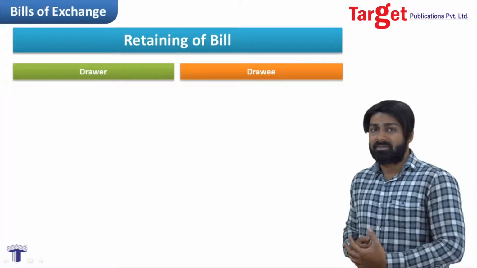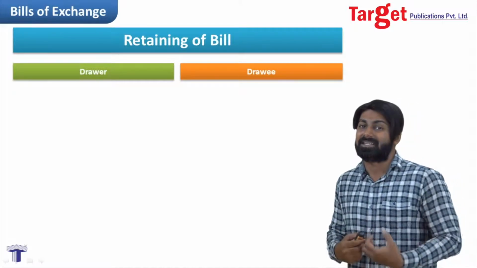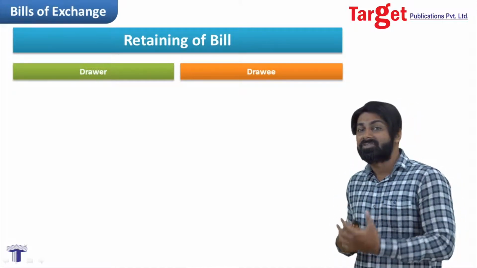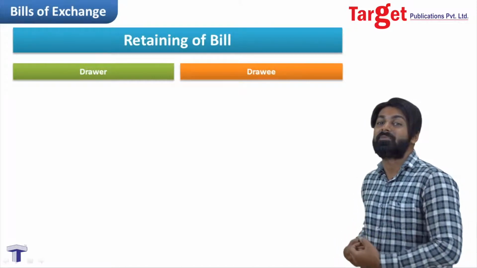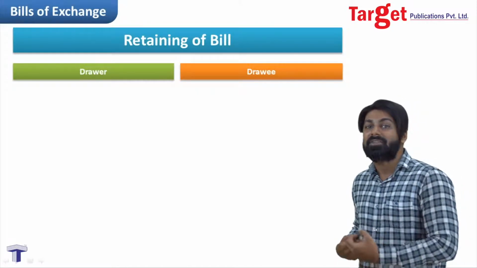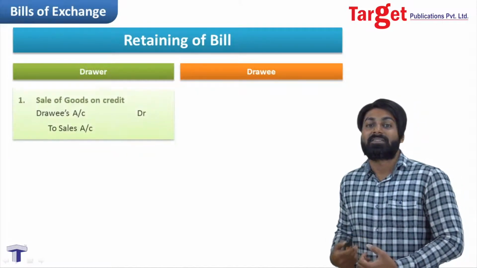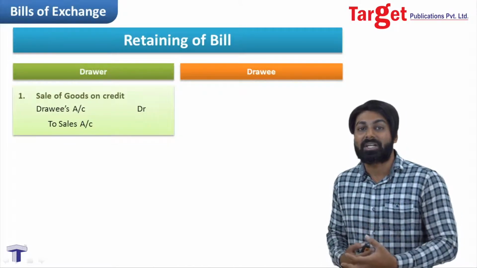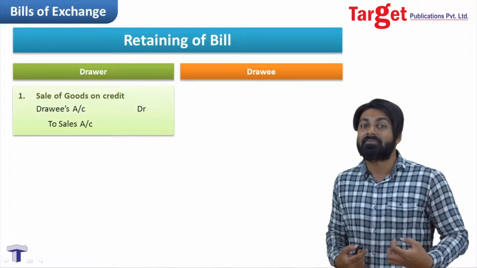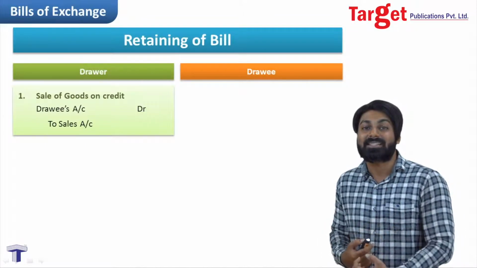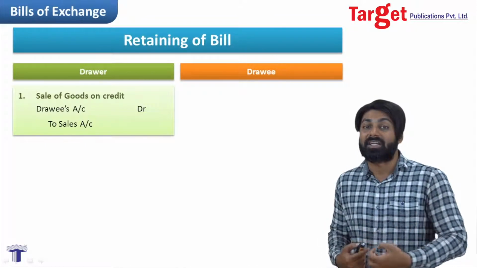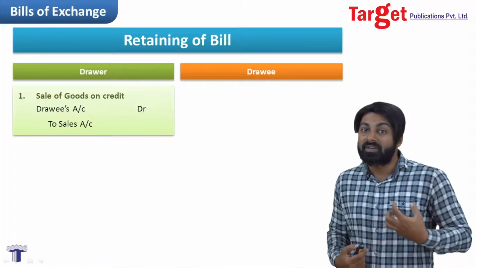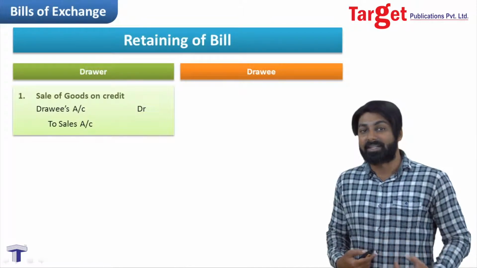Now for drawer, when he sells the goods, the transaction is credit sale and the same transaction is credit purchase in the books of drawee. So let us see what is the journal entry for credit sale. That is drawee's account debit to sales account. Why drawee's account debit? Because debit the receiver. And why sales account credit? Because credit all incomes and gains. So drawee will be debited and sales will be credited.